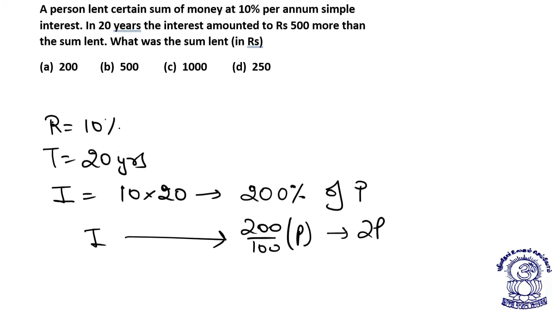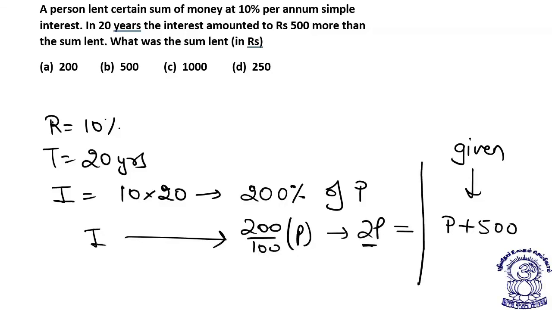Getting it, my dear students? The interest is 2P. Now, what is given to us? In 20 years, the interest amounts to 500 rupees more than the principal. The sum lent is okay. So this 2P, the interest, is given to us as 500 rupees more than the principal. So I can say P is equal to 500, the sum lent.